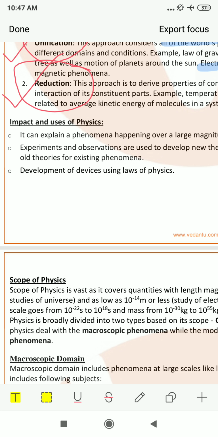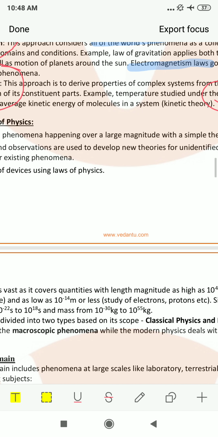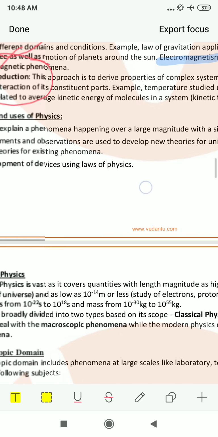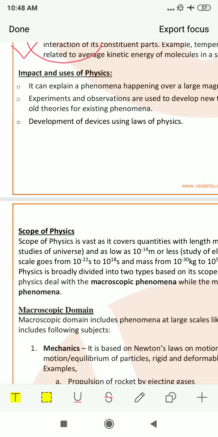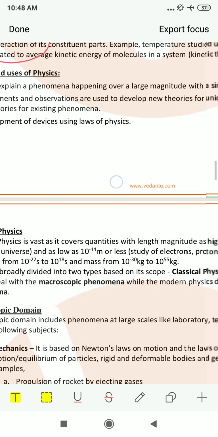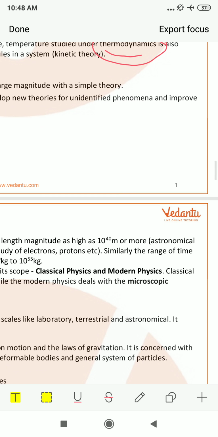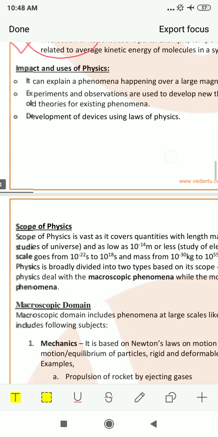The next comes the impact and uses of physics. It can explain phenomena happening over a large magnitude with a simple theory, and experiments and observations are used to develop new theories for unidentified phenomena and improve old theories for existing phenomena. Development of devices using laws of physics. This is the impact and uses of physics.